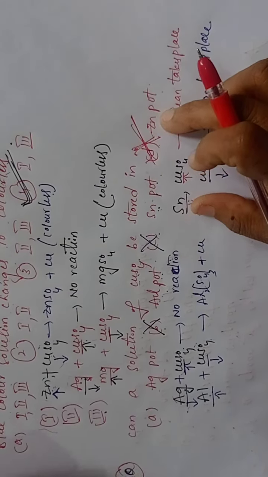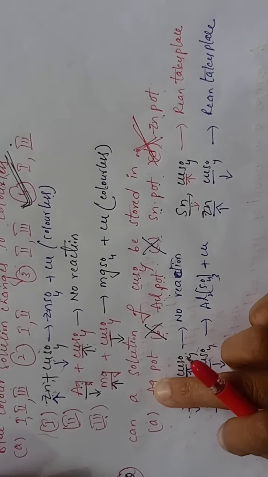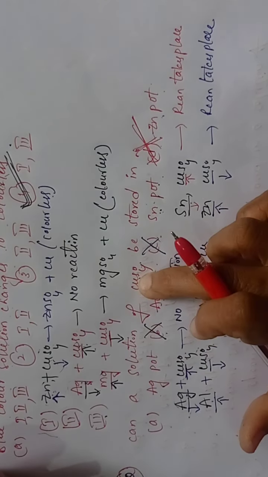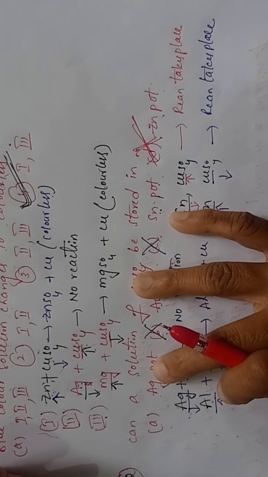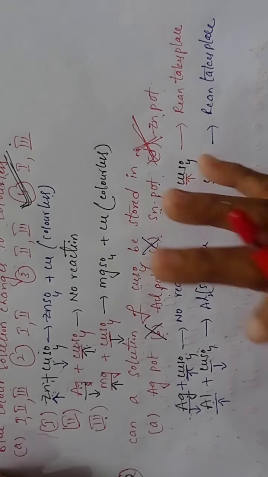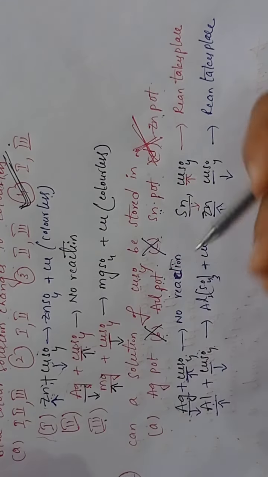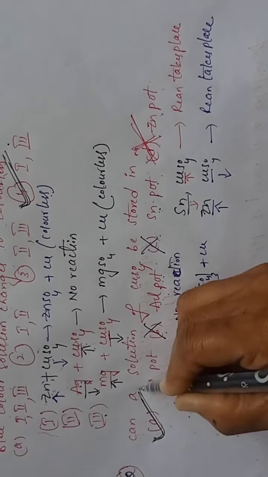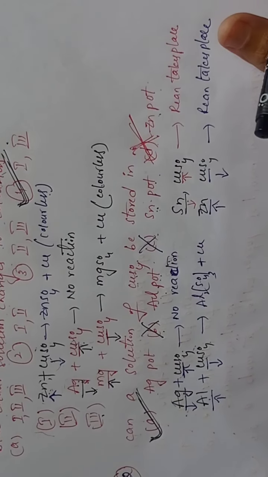So which option is correct? The silver pot, because silver is a less reactive element than copper. So between them there is no chemical reaction. Which option is correct, students? Option A is the correct answer. Understood?